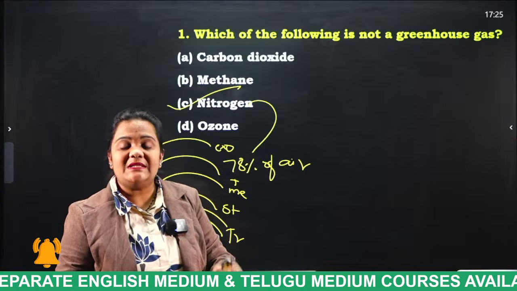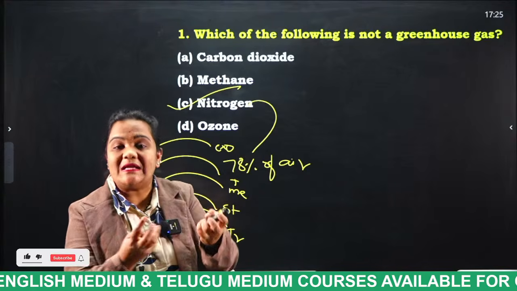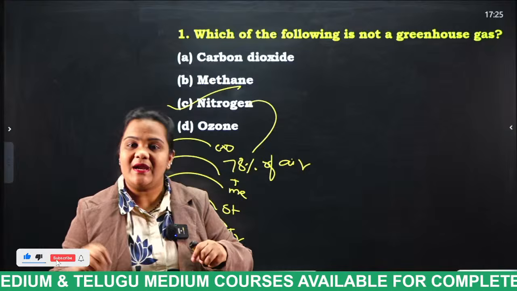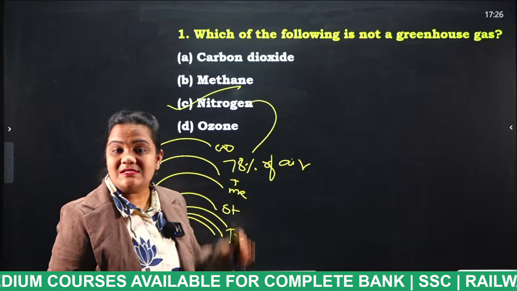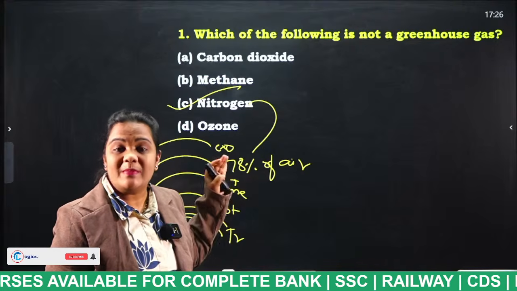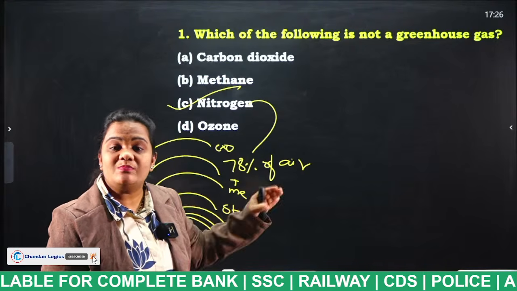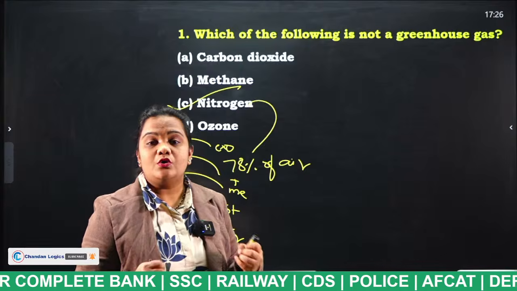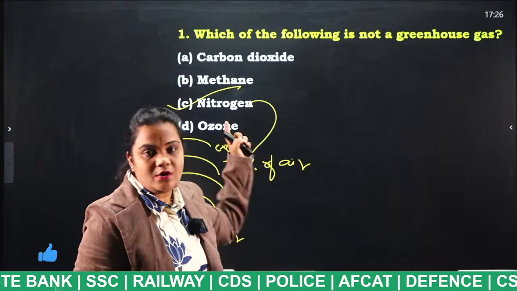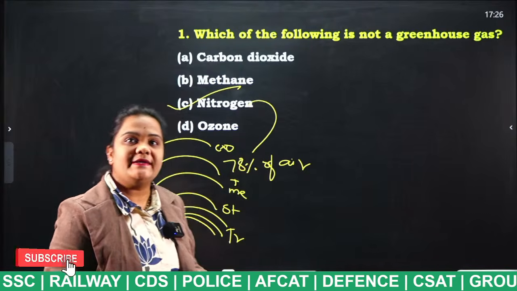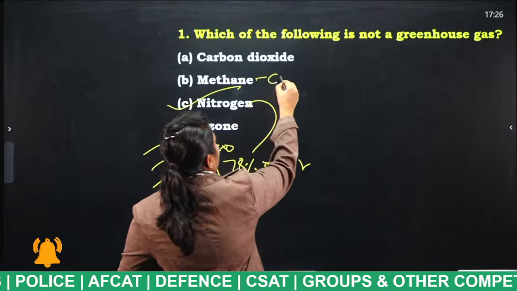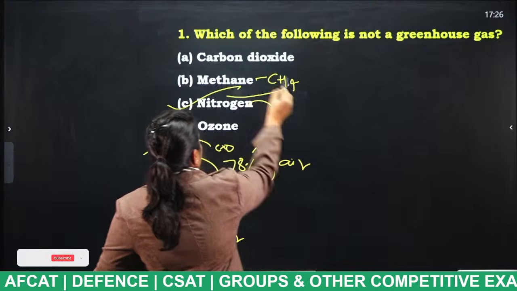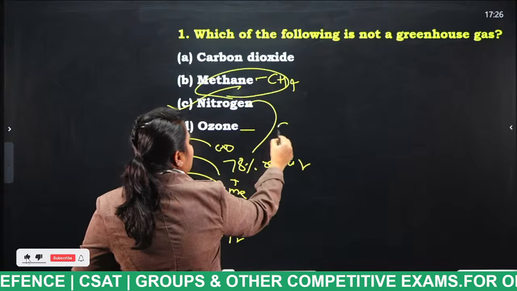That means this ozone absorbs the heat from the atmosphere and emits infrared radiation. Clear all of you? Which is the more dangerous greenhouse gas? Methane, because it absorbs the heat 25 to 80 times more than carbon dioxide. What is the formula for methane? CH4. And what is the formula for ozone? O3.